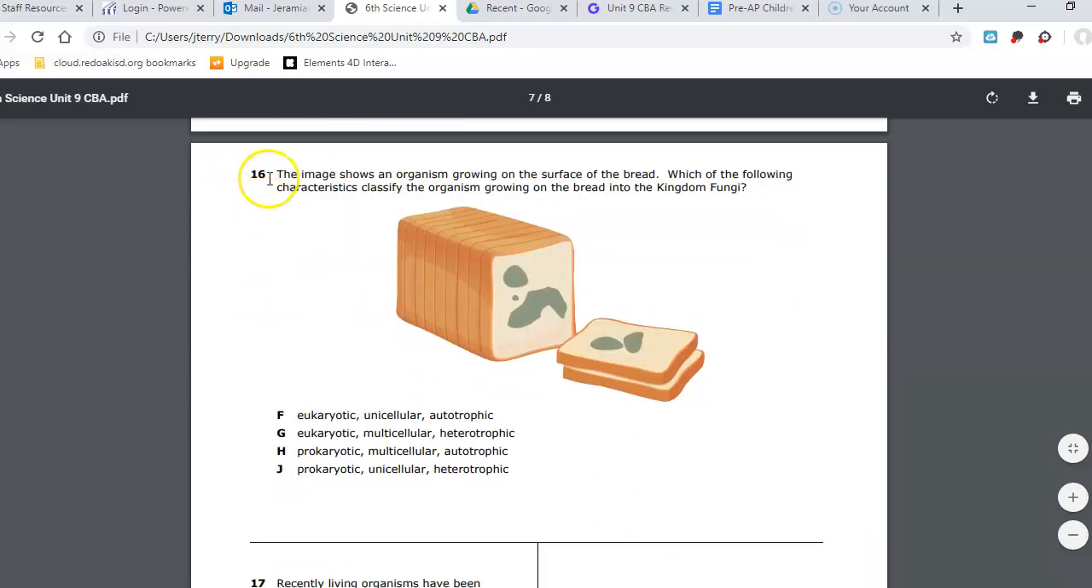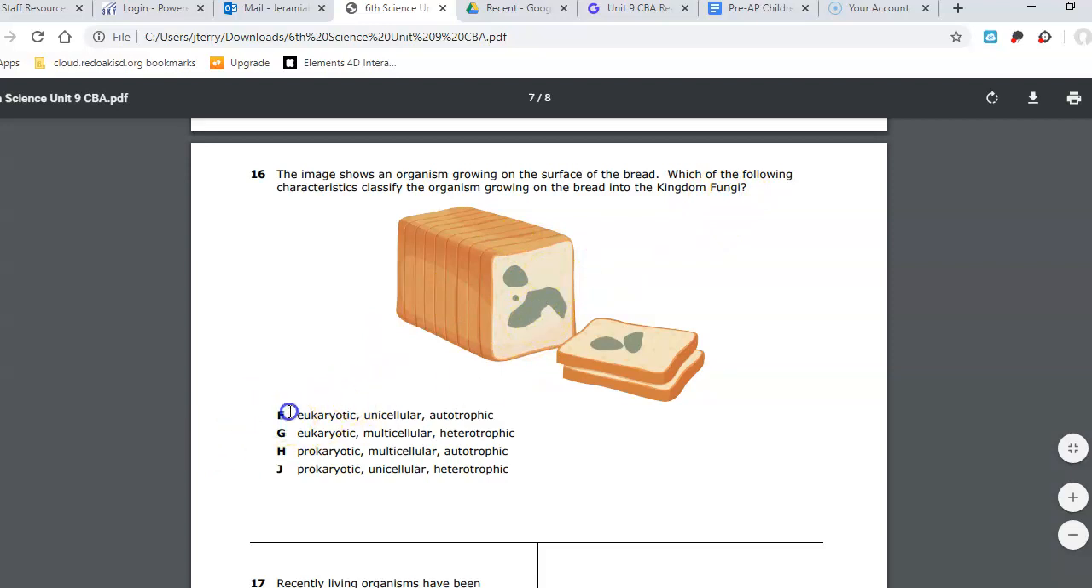Number 16. The image shows an organism growing on the surface of bread. Which of the following characteristics classify the organism growing on the bread into the kingdom fungi? So this is fungus growing on the bread. What tells us that this is fungus?